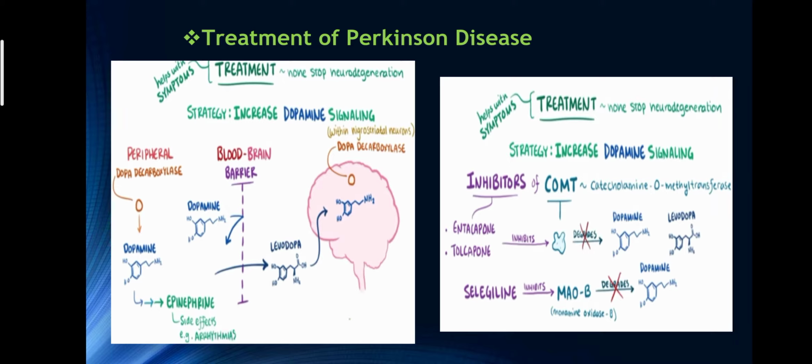So after this we can study the symptoms, causes and mechanism of this, and after this how we treat Parkinson disease, and how many ways you can treat Parkinson disease. Okay, the main strategy of the treatment of Parkinson disease is to increase the dopamine signaling. So how should we increase dopamine signaling?